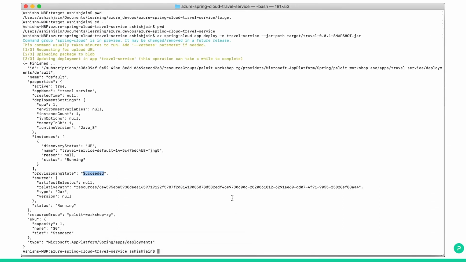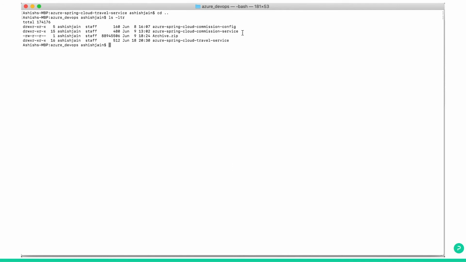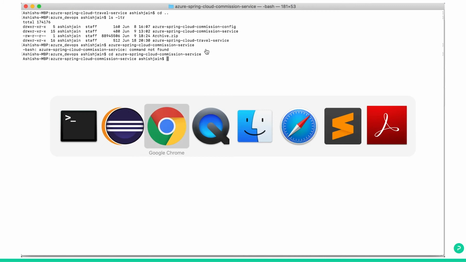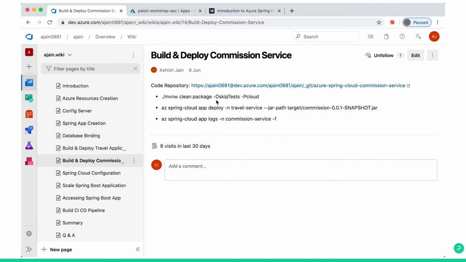Let's go to here, clear it out, cd. I'll go to commission service, cd. Okay. So we'll execute the same command again, clean package with skip test.